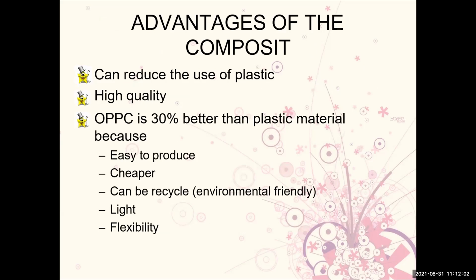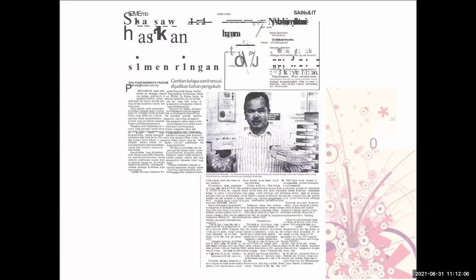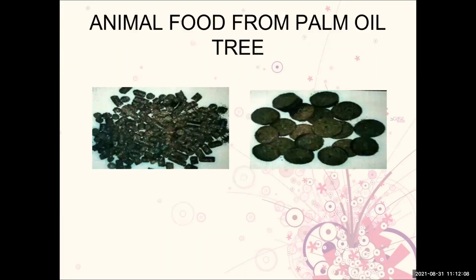That is the facility. And this is the sheen, the newspaper. Okay. And animal food from the palm oil trees you see in the image. This type of palm oil is for that animal food. Okay.